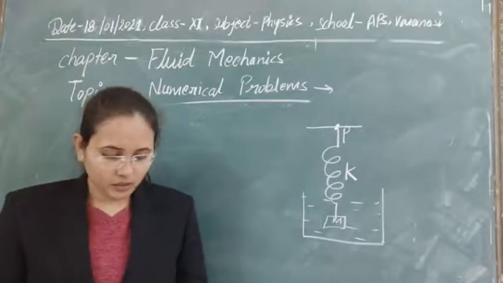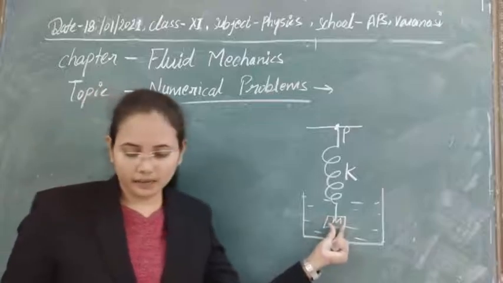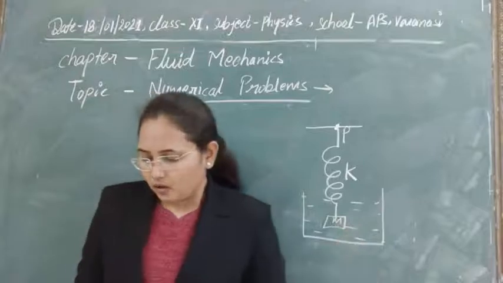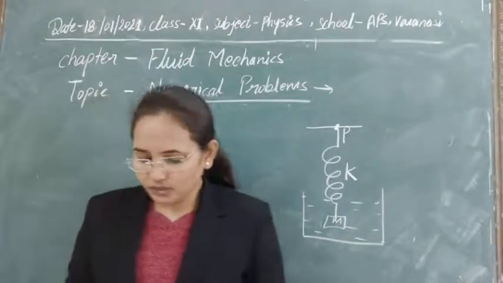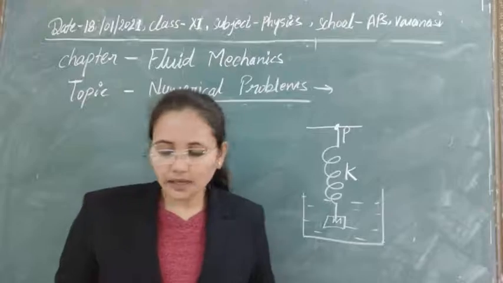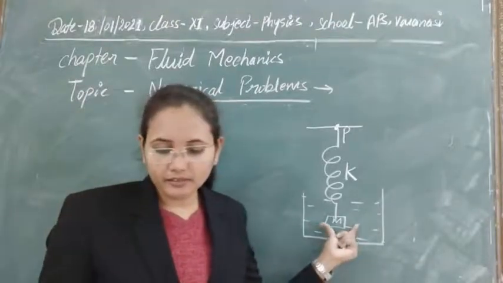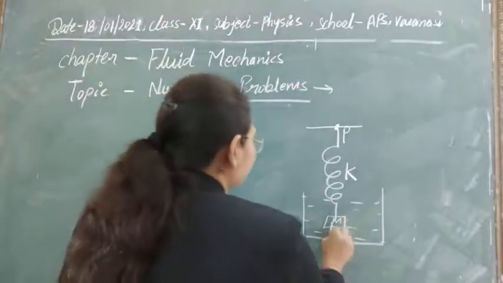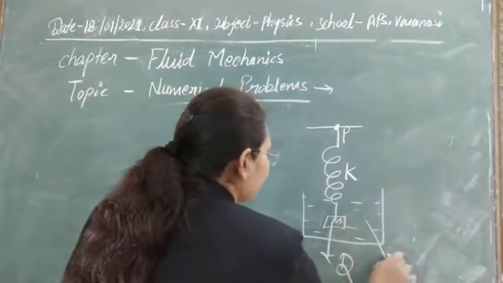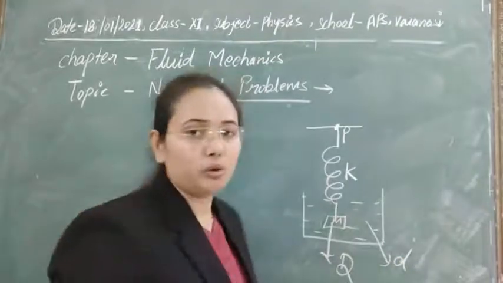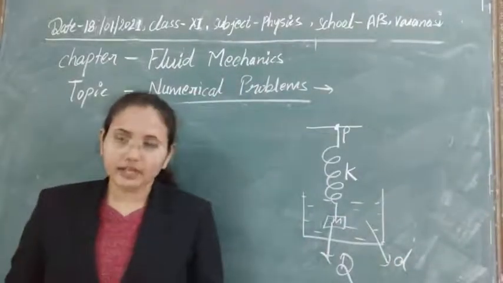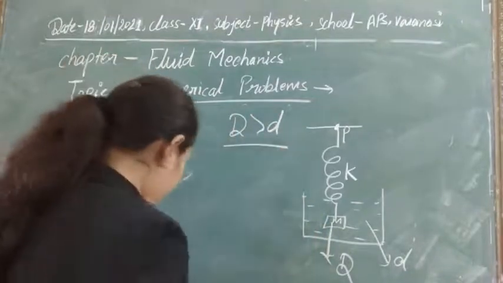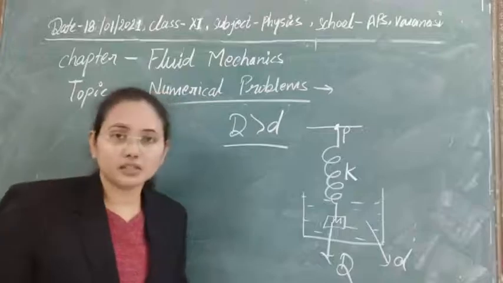In the question, first of all, the cube has mass small m and its density is capital D. Next, the system is kept inside a beaker filled with liquid of density small d. So here we have two things: the substance density capital D and the liquid density small d, where capital D is greater than small d. This condition is also given. So what is the elongation in the spring?